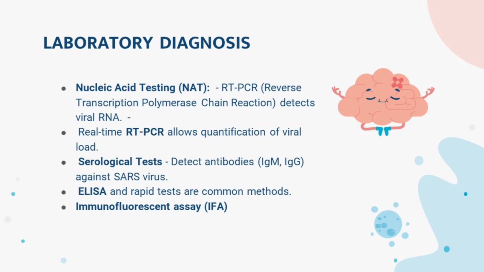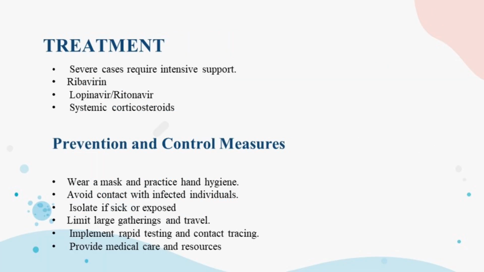Diagnosis of SARS virus. Nucleic acid testing: RT-PCR, reverse transcription polymerase chain reaction, detects viral RNA; real-time RT-PCR allows quantification of viral load. Serological tests detect antibodies, IgM and IgG, against the SARS virus; ELISA and rapid tests are common methods. Immunofluorescence assay. Treatment and preventive measures.